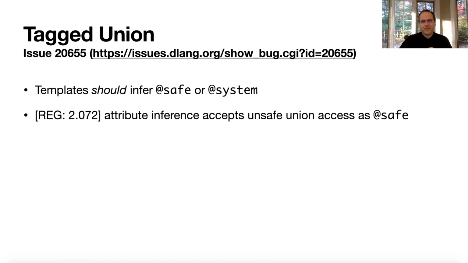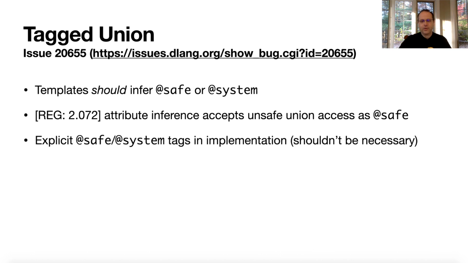So what you're going to see if you go look at the code that I listed in that URL, you're going to see a lot of extraneous safe and system tags because I basically had to put in there what I think should have been inferred, right? And it works, right? Because I know if I tag this safe and it's not actually safe, the compiler is going to complain. So let's move on.